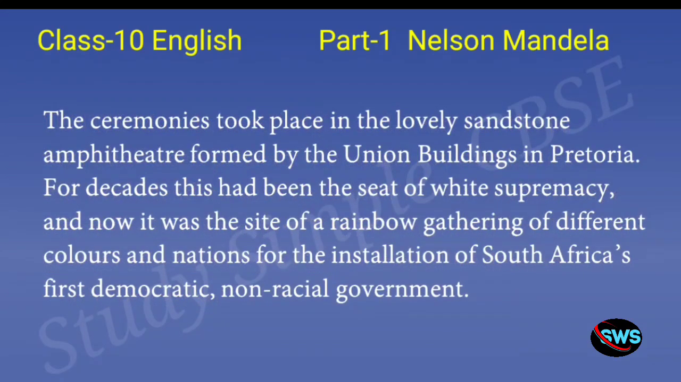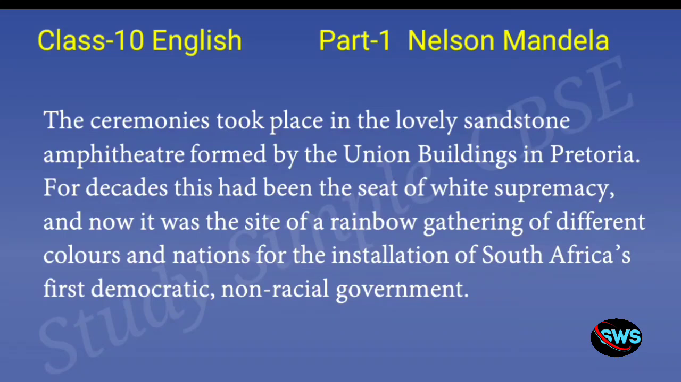The ceremonies took place in the lovely sandstone amphitheater found by the Union Buildings in Pretoria. So he's saying that the ceremonies took place in a sandstone amphitheater. Amphitheater is an open theater or an open place made up of sandstone. So sandstone is a rock which is usually red or brown in color. He's saying that this amphitheater is located in Pretoria. Pretoria is the capital of South Africa.